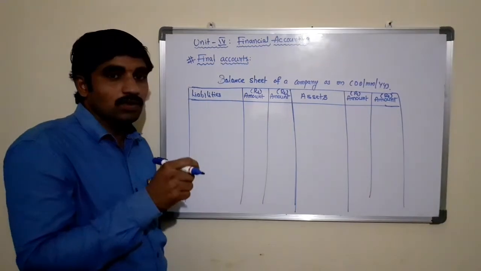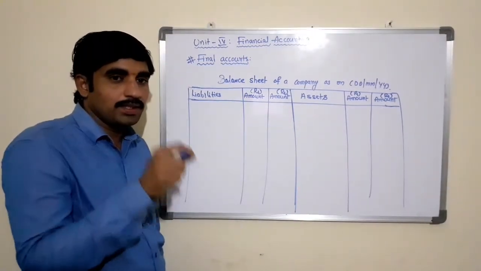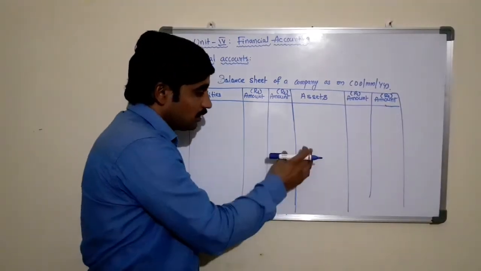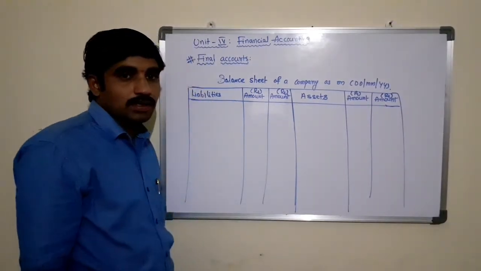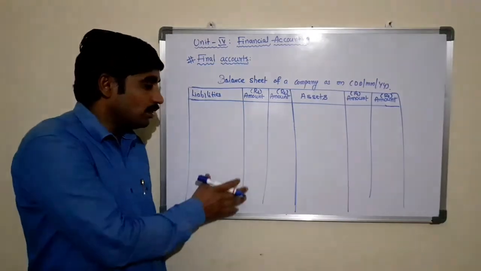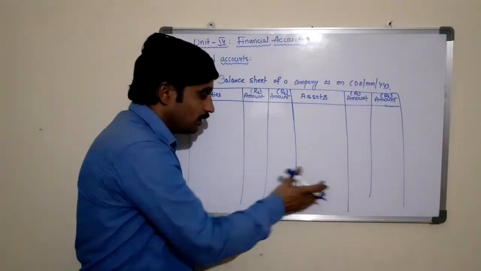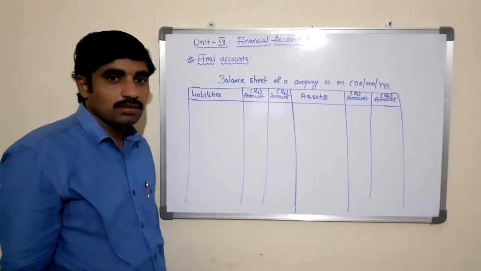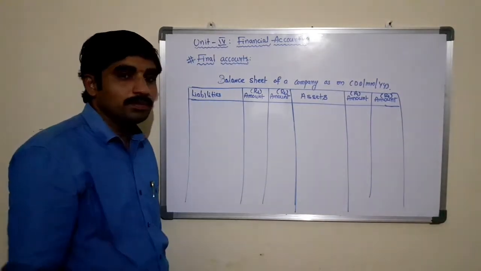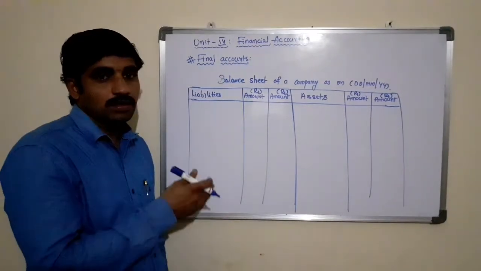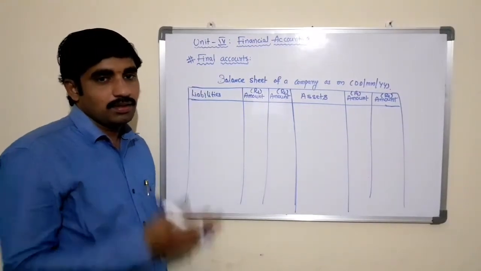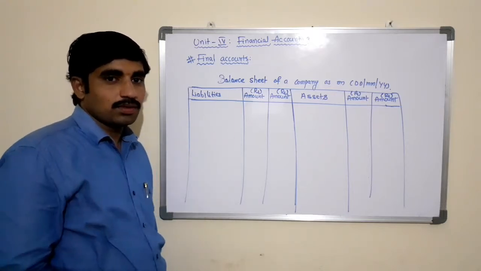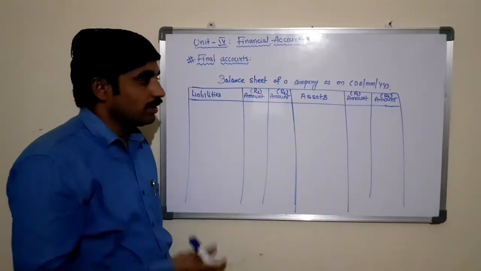If the debit and credit balances of the trial balance are not tallied, it is not possible to tally the balance sheet. At the end of the period, you should not have any differences between the assets and liabilities in totals. If so, there are some mistakes in preparing the trading account, the profit and loss account, or any other previous books. So now let us see what the items are.